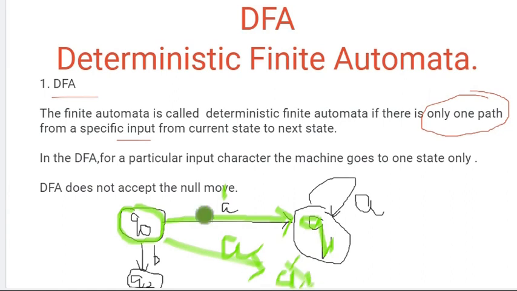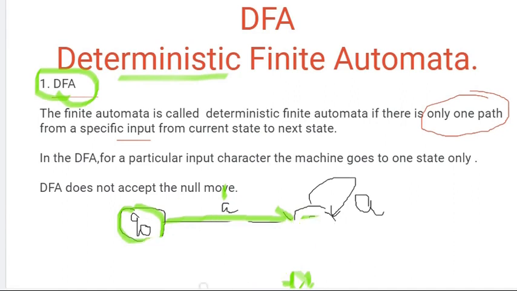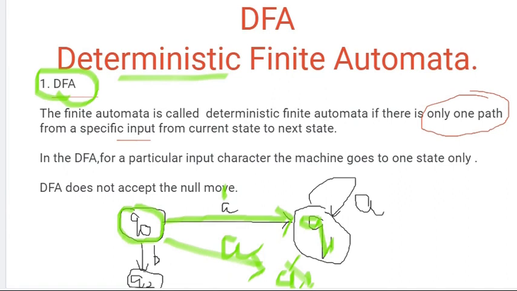That is wrong. Why? Because DFA means deterministic finite automata. That means definitely there will be one path for each input. So only one path is possible. That is our DFA.